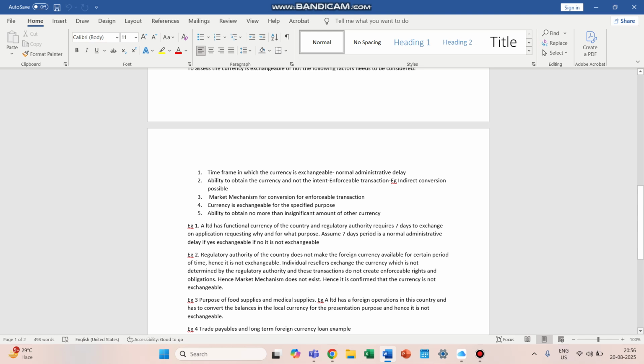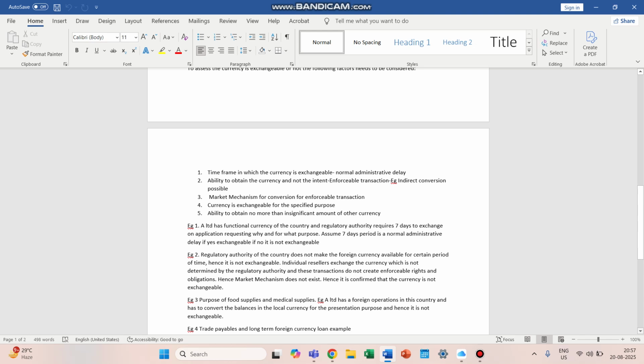For example, if trade payables up to 1 lakh are allowed as exchangeable, and the entity has trade payables of 70,000, then it will be considered as exchangeable. If the trade payables are 1,20,000 and the regulatory authority has allowed trade payables up to 1 lakh, then the currency would not be considered as exchangeable.